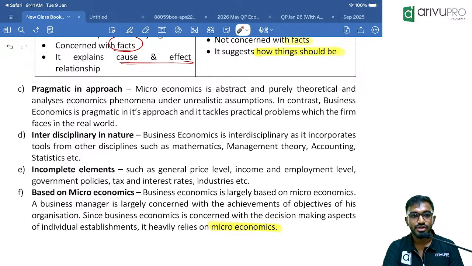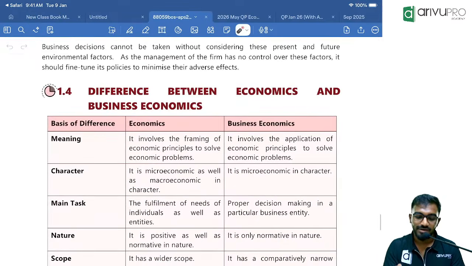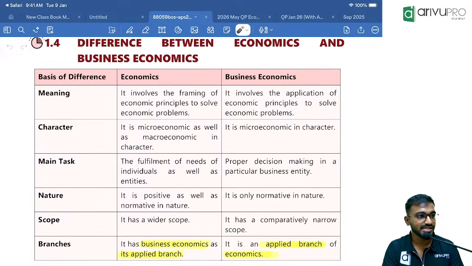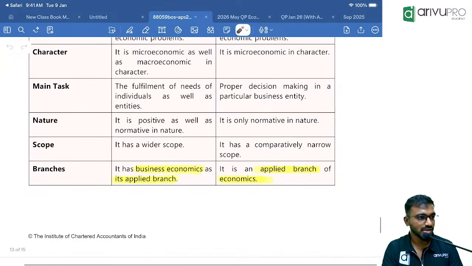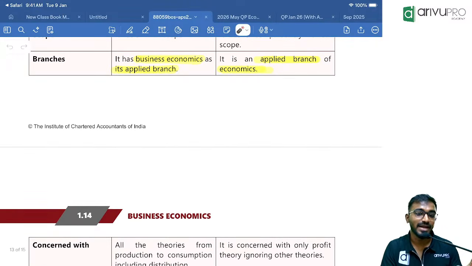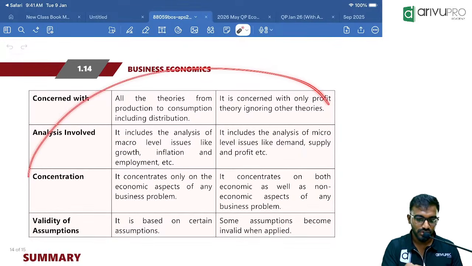Clear? So by this, unit 1 of chapter 1 comes to an end. Go through this once. Difference between economics and business economics. We have spoken about the meaning and characteristic features. Microeconomic as well as macroeconomic characteristics are there in general, but here it is mainly based on microeconomic elements. You can just go through it like a concept. Which is the wider concept, general economics or business economics? Which is the narrow concept? Business economics. So, which is the applied branch of economics? Business economics is the applied branch of economics.